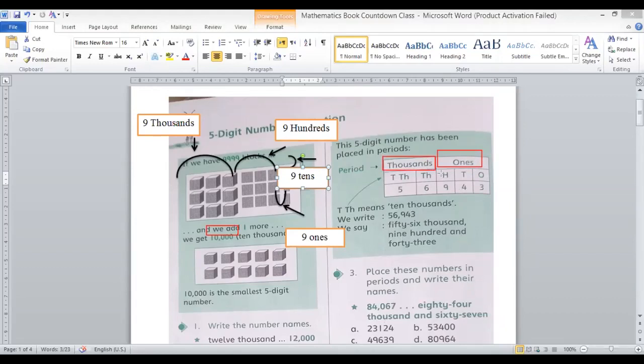In the first portion, we have 3 digits: 1, 10, 100. In the second portion, we have 2 digits: 1,000 and 10,000. T and TH mean 10,000. We can write this number as, look at, I'm going to erase first.